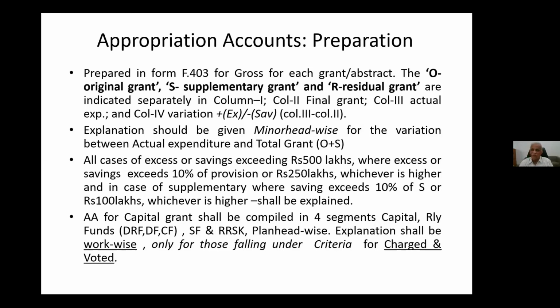In the capital segment, the appropriation accounts are compiled in 4 segments, because we know that for revenue there are 14 sub-major heads. So 14 statements we will prepare for each abstract. But for capital, I already told, only one appropriation account statement we will be submitting. That one appropriation statement will be prepared in 4 segments. What are they? Capital: those works which are under capital source, that is one segment.